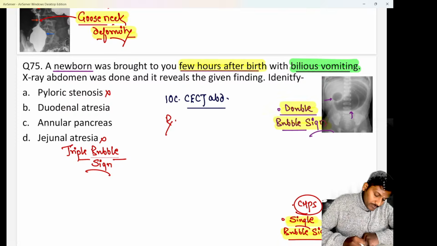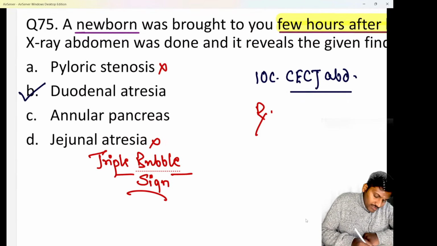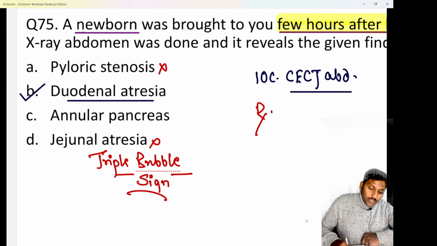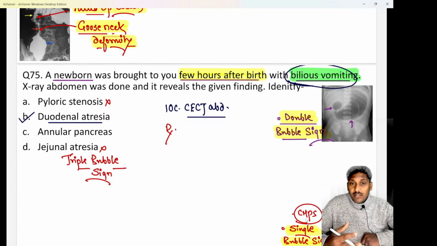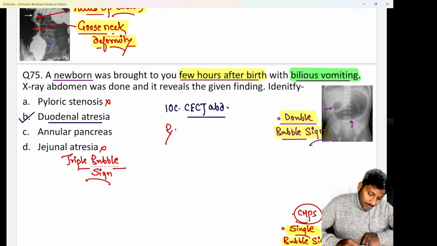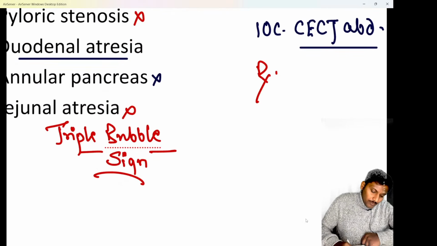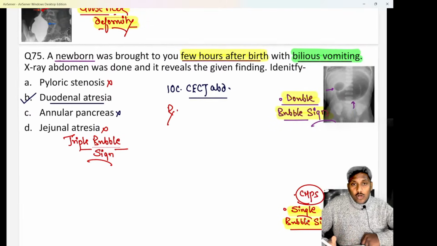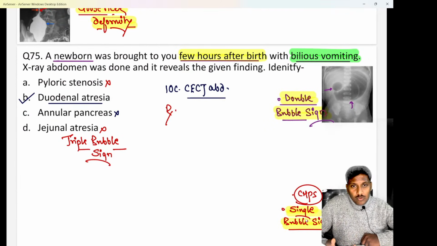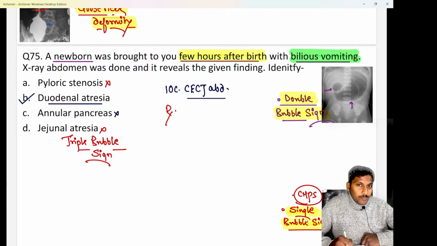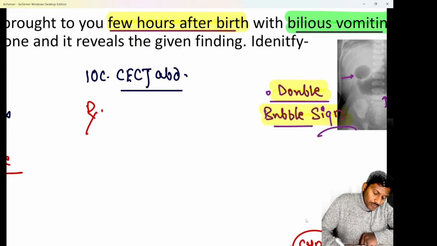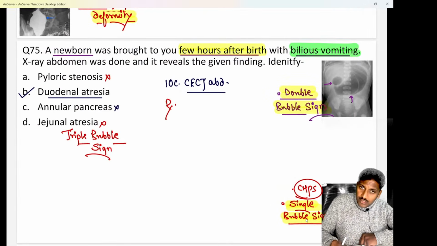Reason, beta, there are two things. First of all, incidence wise duodenal atresia is common. Second important, in duodenal atresia we have a bilious vomiting, beta, a greenish vomiting. Whereas in annular pancreas commonly there is a non-bilious vomiting. There can be bilious, but more commonly in annular pancreas there is non-bilious vomiting. Clear? Because there is obstruction of the second part of duodenum by the annular pancreas, that's the reason commonly it is non-bilious vomiting. So the answer is duodenal atresia for this case.